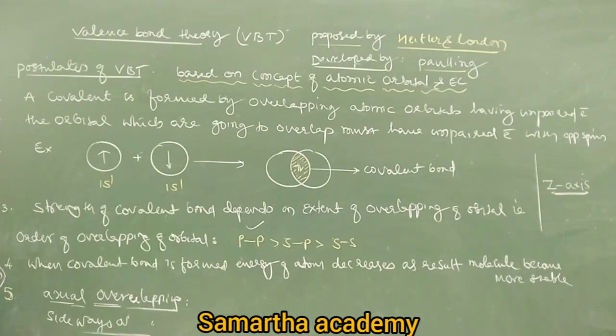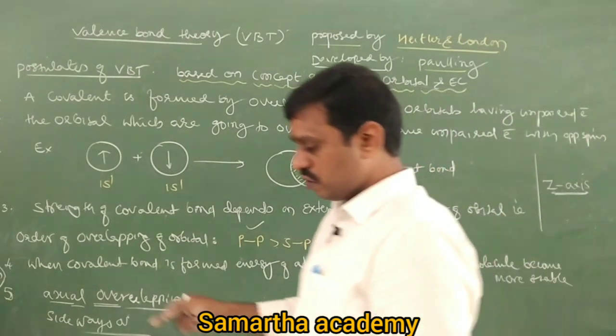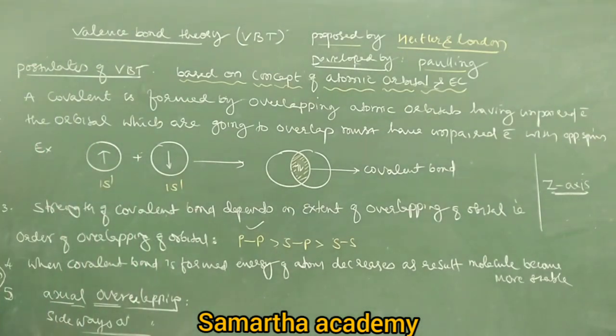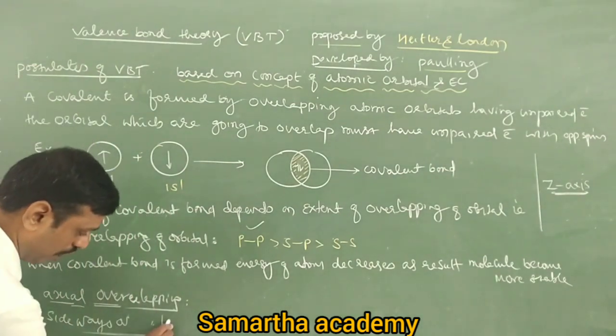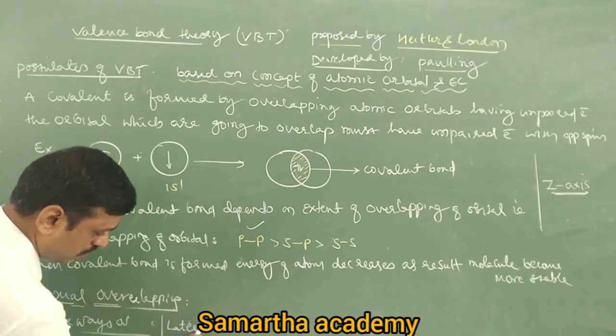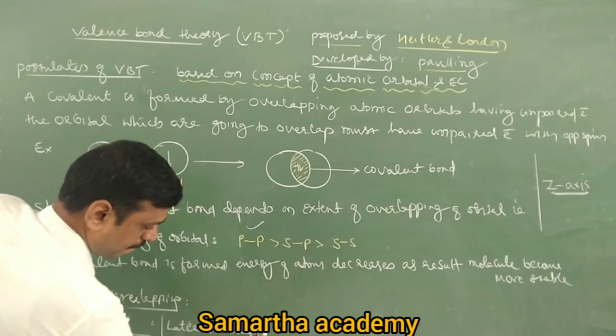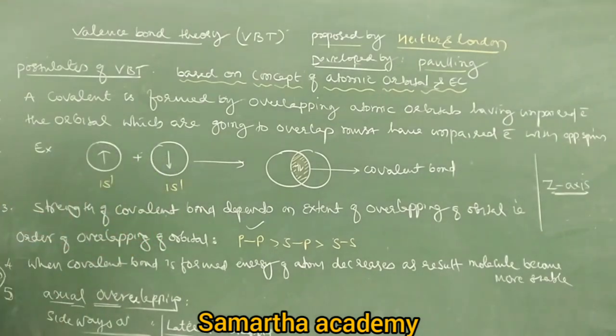And overlapping perpendicular to the internuclear axis is called what? Sideways overlapping or lateral overlapping. Lateral overlapping, sideways overlapping.